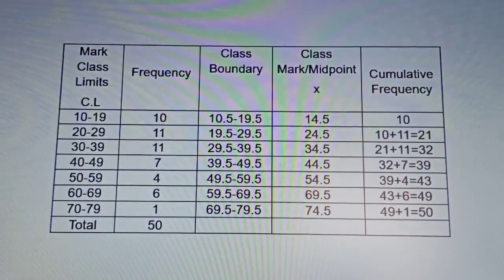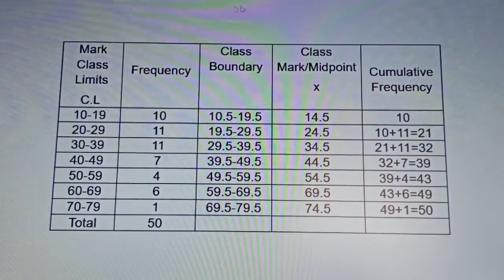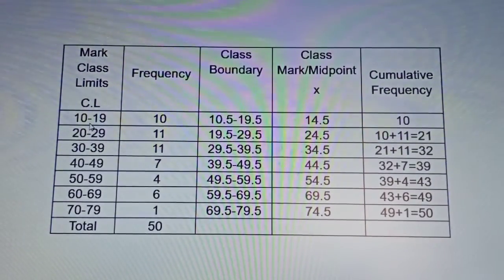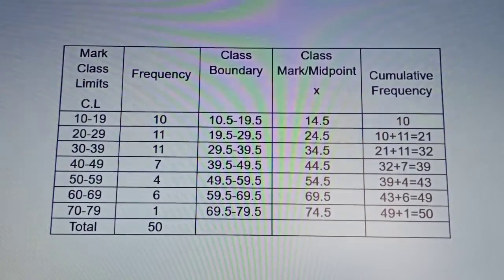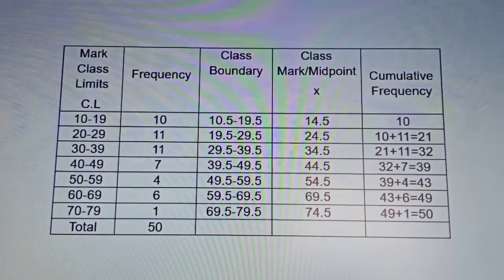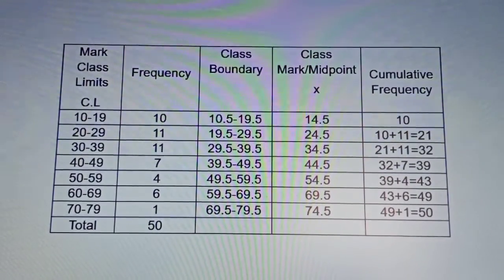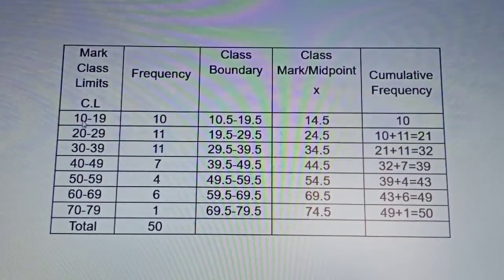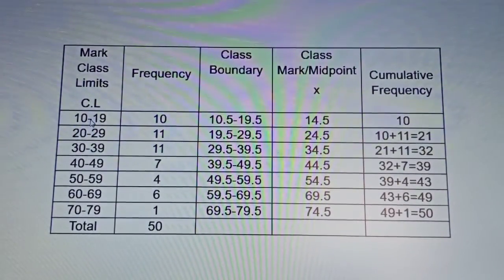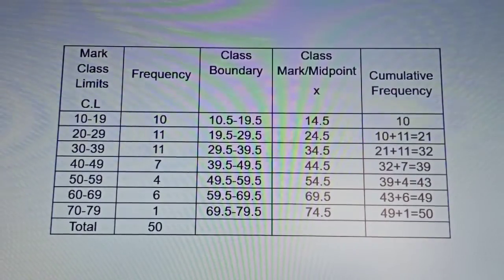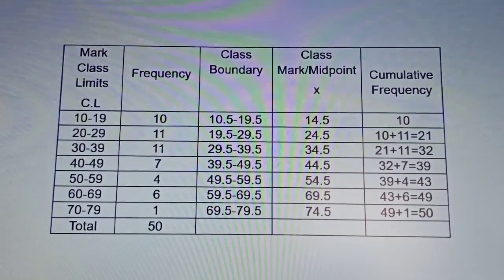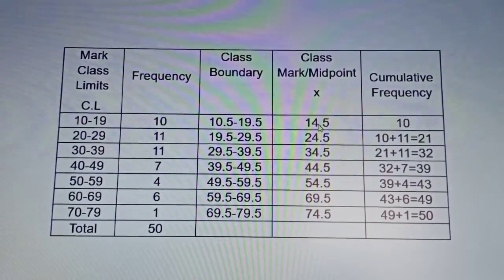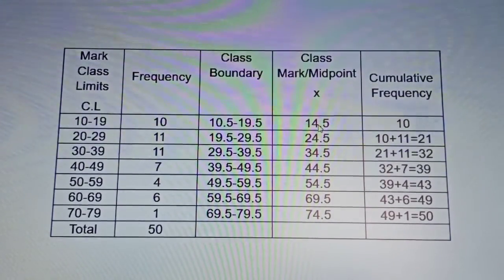But in making a frequency distribution table, it only has one value for the class mark, the midpoint. So for 14 and 15, all you have to do is add those two middle numbers. So 14 plus 15 is equal to 29, and 29 divided by 2 is equal to 14.5. So that's how you get the midpoint.